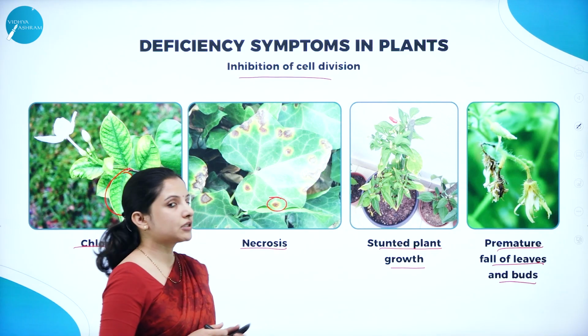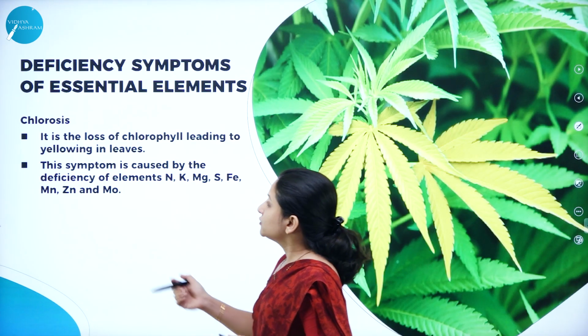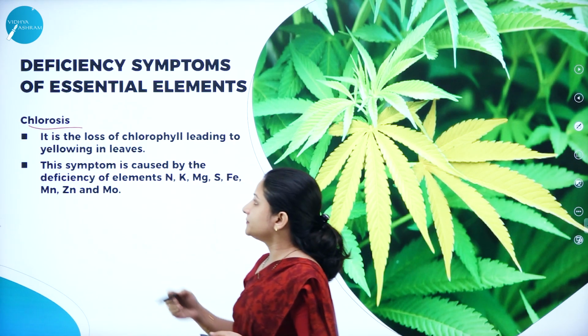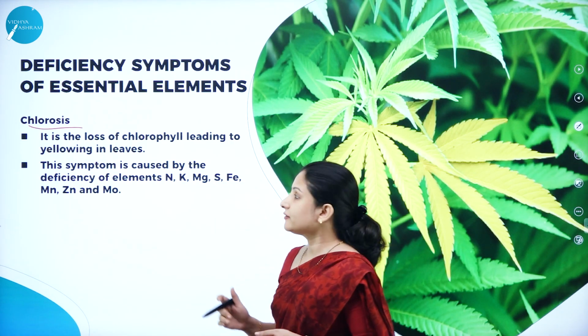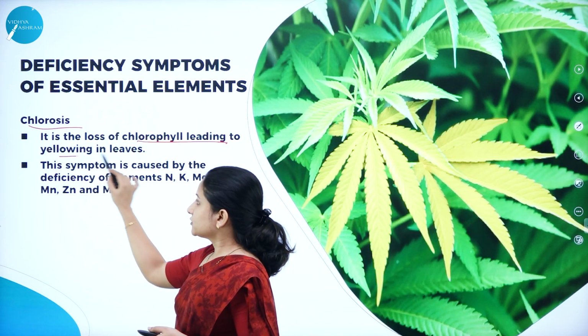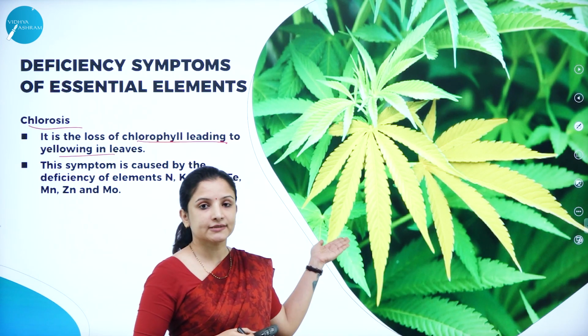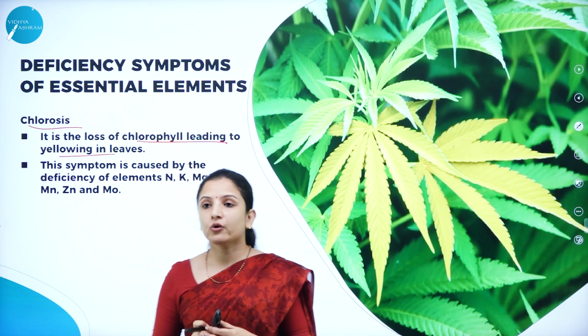So these are some of the deficiency symptoms. Each of these we shall study in detail. First, talking about chlorosis. Chlorosis is nothing but the loss of chlorophyll from the leaves leading to yellowing of the leaves. You can see here some of the leaves which have undergone chlorosis, which have turned yellow. It has led to the yellowing of the leaves.